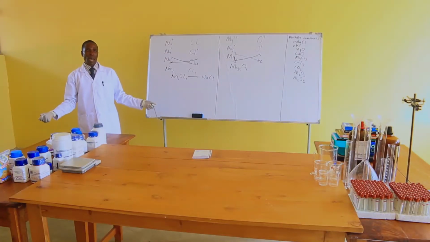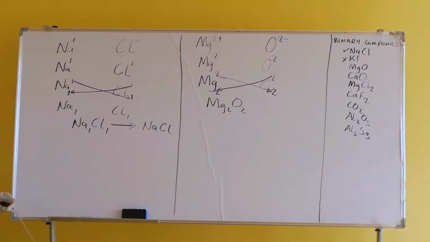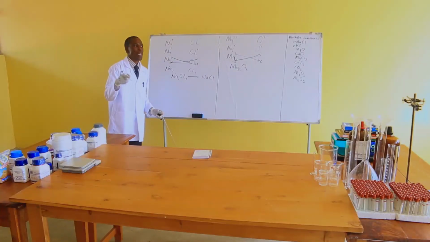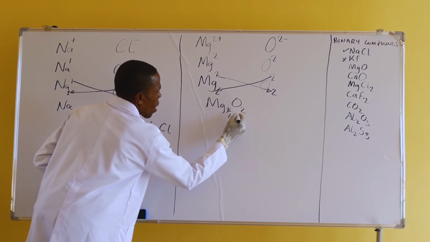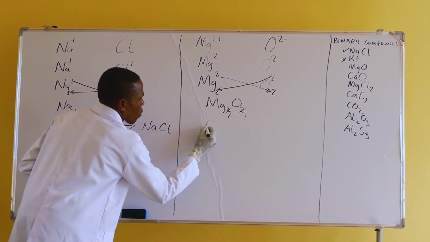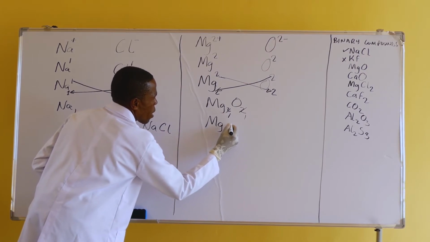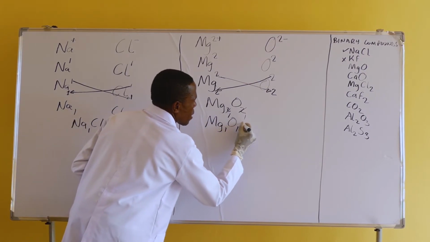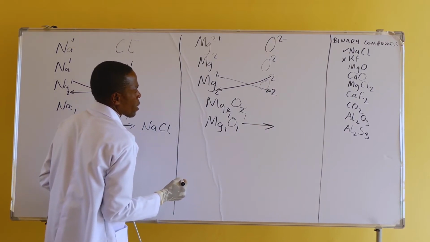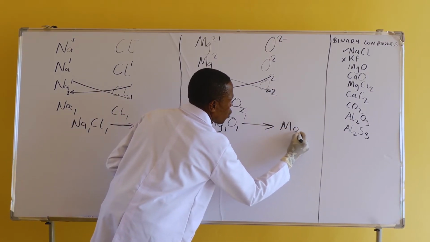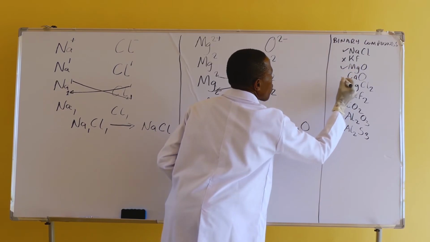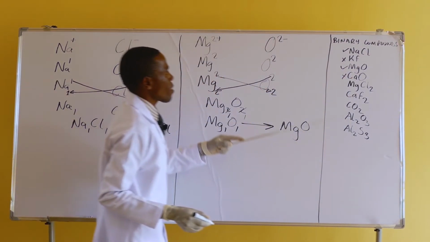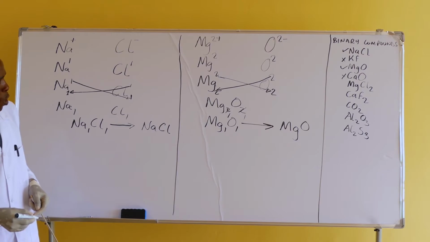Now if it happens that you have valences that can be simplified, not necessarily similar, but at least they can be simplified, you need to make sure that finally you have a simplified chemical formula. So these ones can be simplified by 2, then you have 1. Over there you have 1. So it comes out as magnesium with 1 and oxygen with 1, and then it brings the formula MgO. That is magnesium oxide. So this one is done, and then you can try this one on your own. You can try that one on your own.